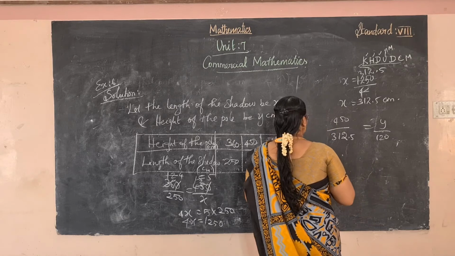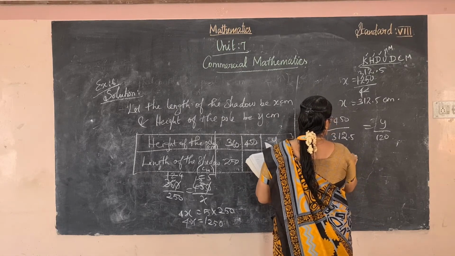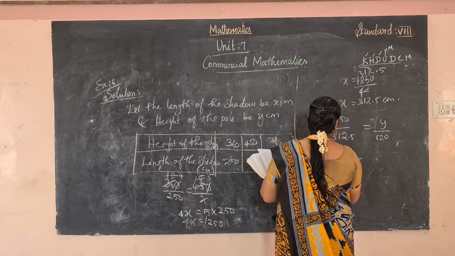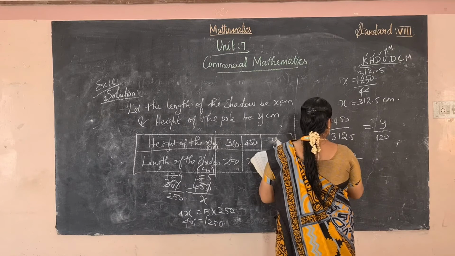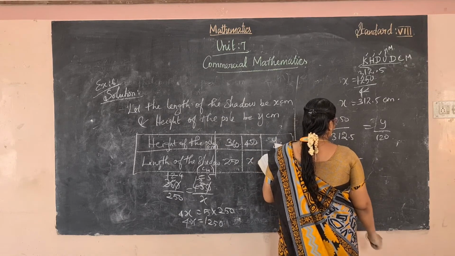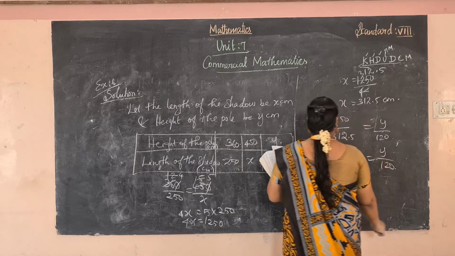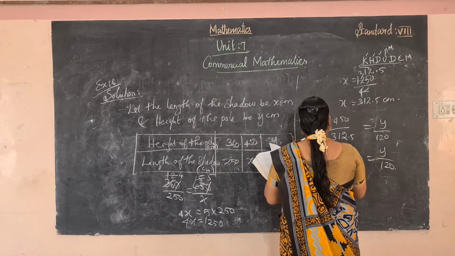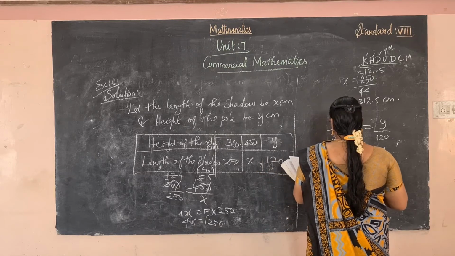So here the decimal point is there. Numerator and denominator multiplied by 10. Okay. So 3,200... so 125 is equal to y by 120. Okay, now cancel in 5 table. It cancel in 5 table.